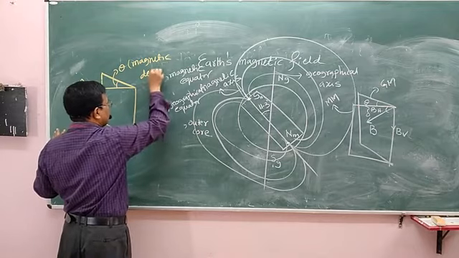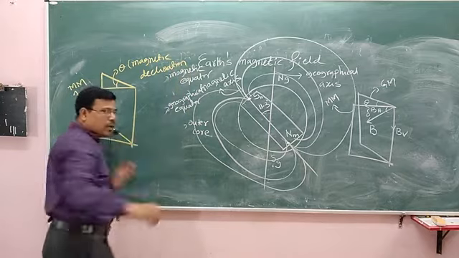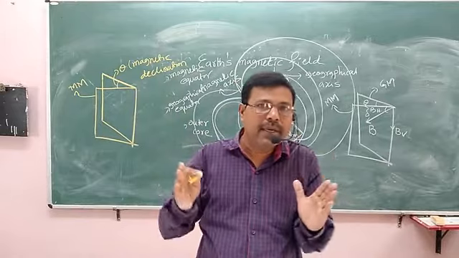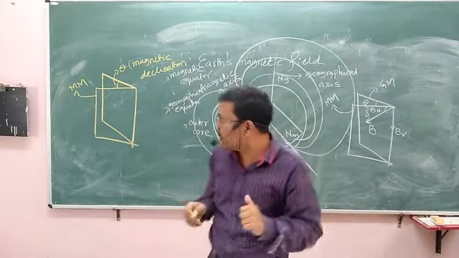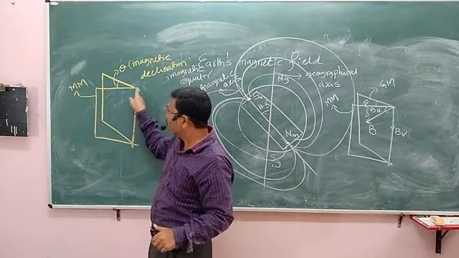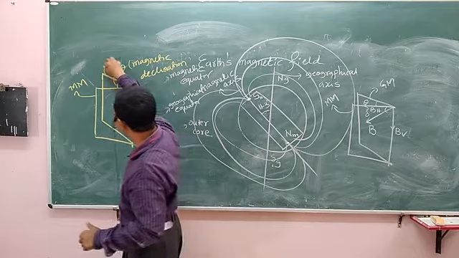Magnetic declination. What is magnetic declination? The angle between magnetic meridian and geographical meridian. Where is magnetic meridian? This is magnetic meridian. Where is geographical meridian? This is geographical meridian.